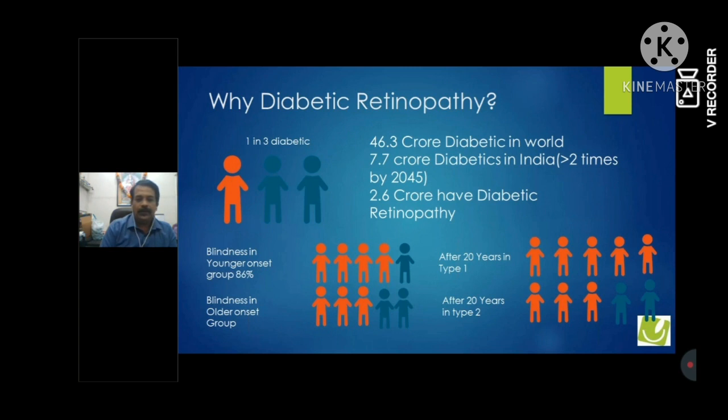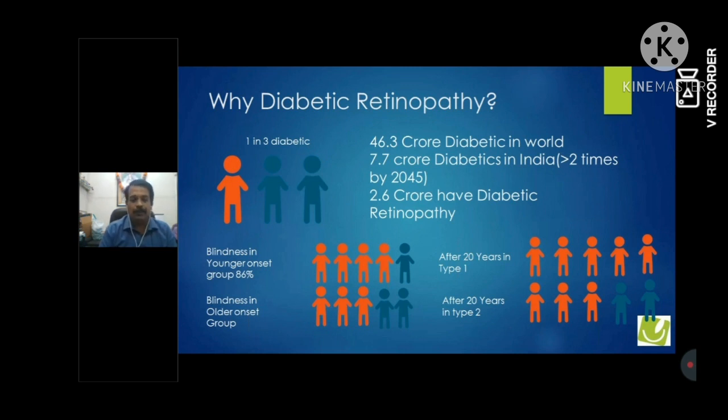If you consider type 1 diabetes, almost all diabetic patients with type 1 after 20 years are suffering with diabetic retinopathy. Similarly, for type 2, almost 60% of type 2 diabetic persons after 20 years will be having diabetic retinopathy. So this is a widespread disease, and unfortunately it is related with blindness.